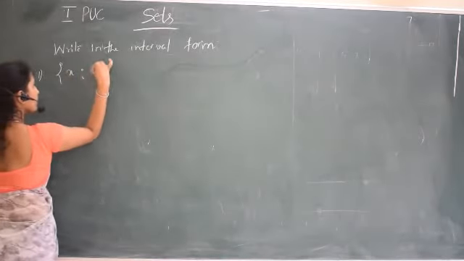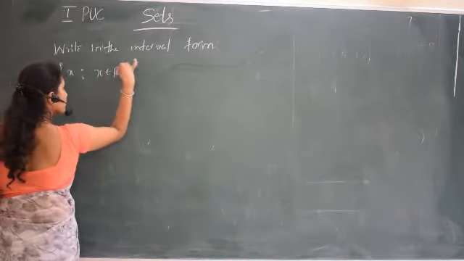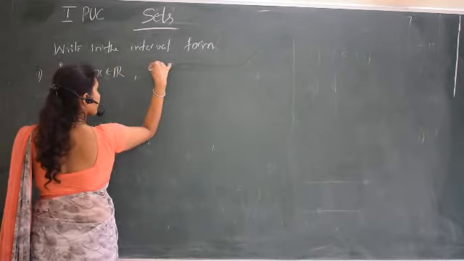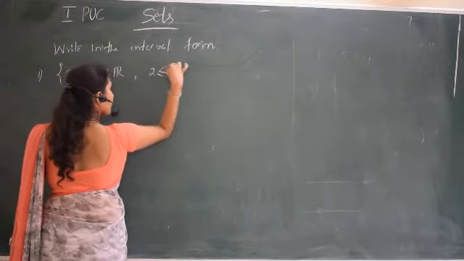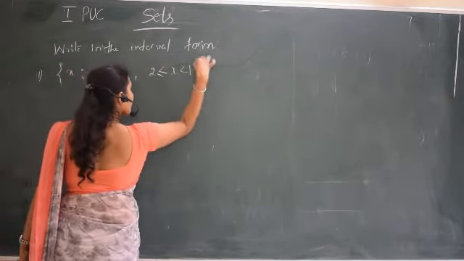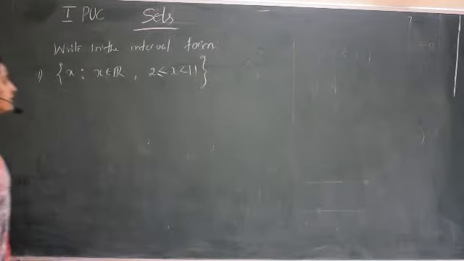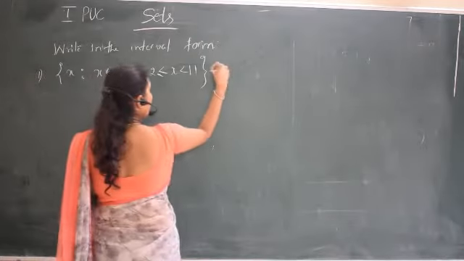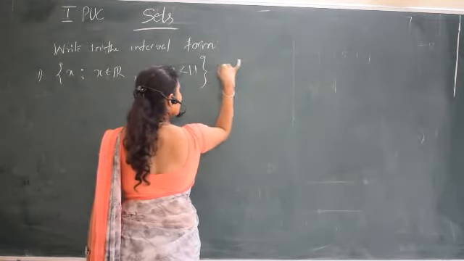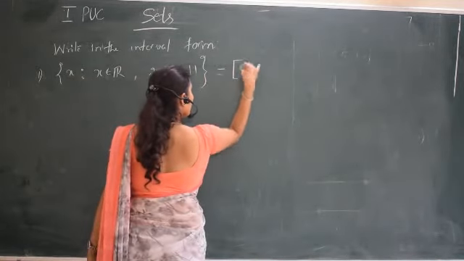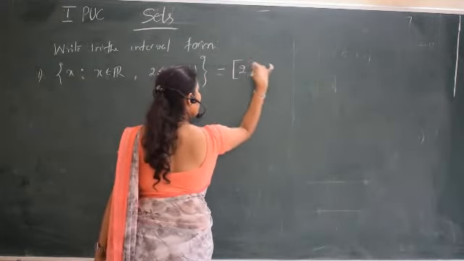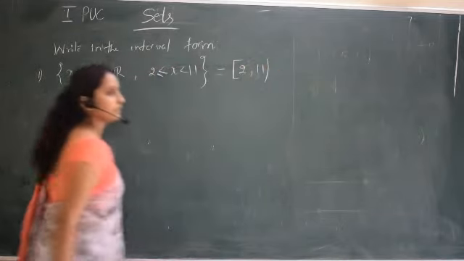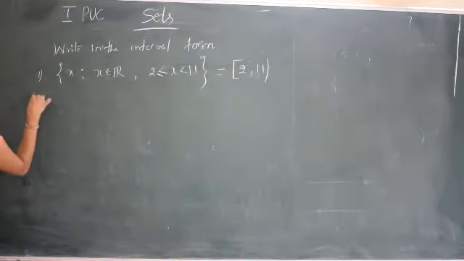such that x belongs to R and 2 less than or equal to x less than 11. I can write this in the interval form as: 2 is included, so it is a closed interval at 2, and 11 is not included, so it is an open interval.